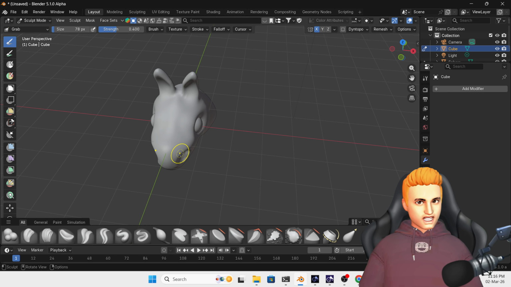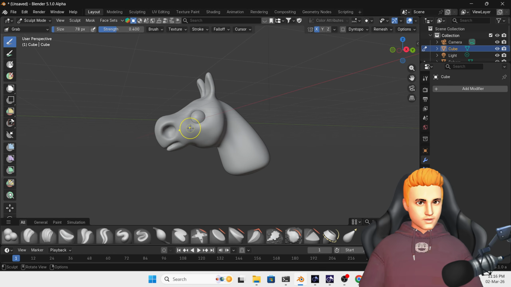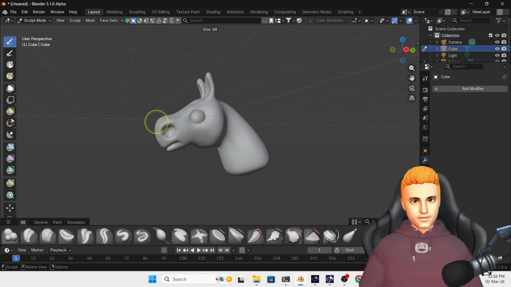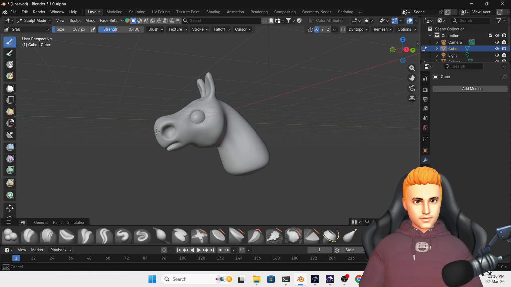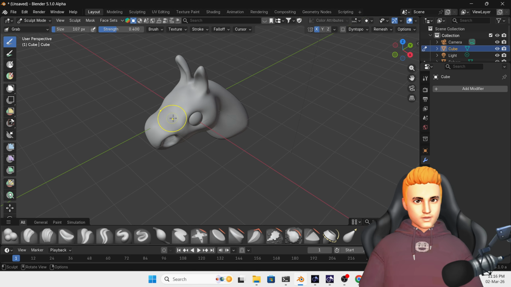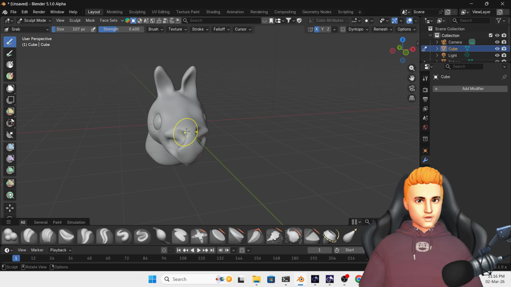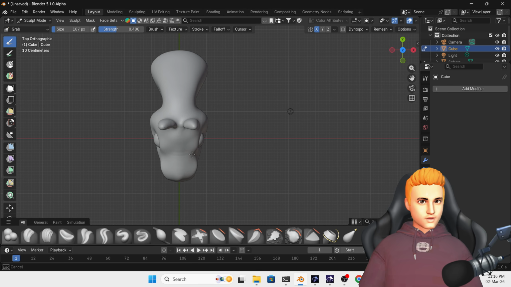Select the grab brush, press F. Go in top view. Here also you can adjust the shape little bit.